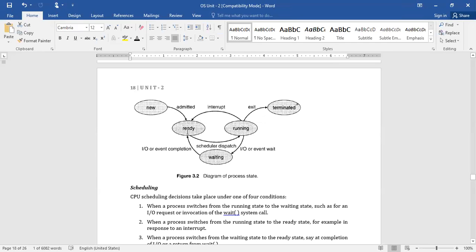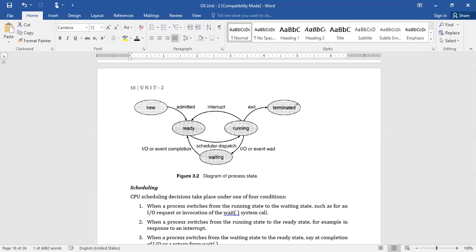In what way will it allow all the processes which are in the ready state to be executed, or to be in the running state? That is what we call scheduling. The scheduler plays an important role in shifting the processes from ready state to running state and running state to waiting state. So what is the mechanism that we have followed?